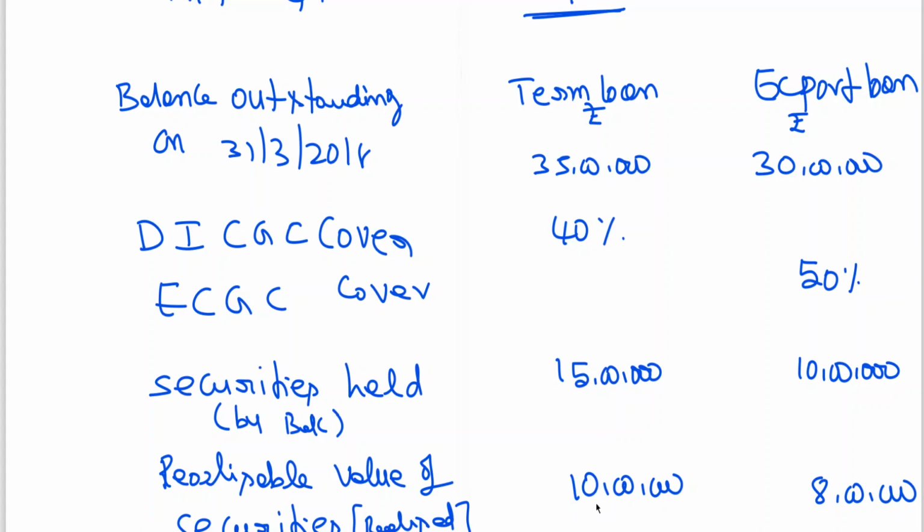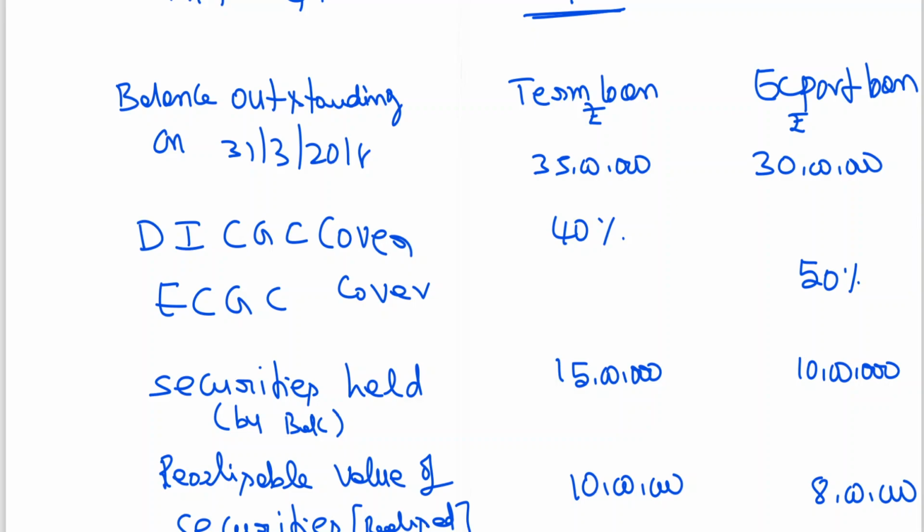When the bank is holding securities from the customer to whom it has advanced, then this 10 lakhs is to be adjusted against the outstanding amount. So 35 lakhs minus 10 lakhs gives 25 lakhs. On that 25 lakhs, 40% will be given by DICGC. Suppose no securities are held, then 40% is the cover on 35 lakhs. Then the balance will become the unsecured portion.